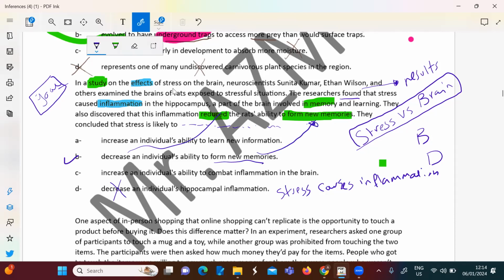If you are able to analyze the first sentence well, if you are good at figuring out the relationship or the correlation in the first sentence, which is what you did when you told me stress versus brain, because the goal in the study was to study the effects of stressful situations on the brain. Then the results they found afterwards were negative effects, causing inflammation in the part of the brain responsible for memory and learning, so we have a problem with forming new memories. Thank you.